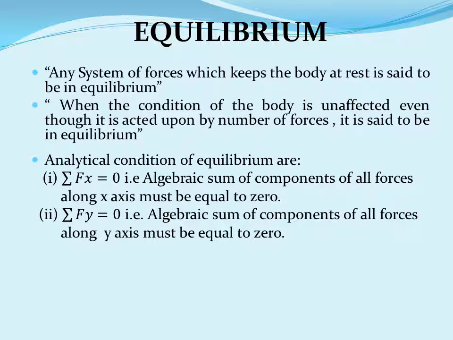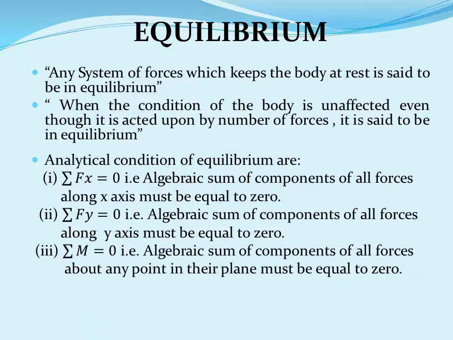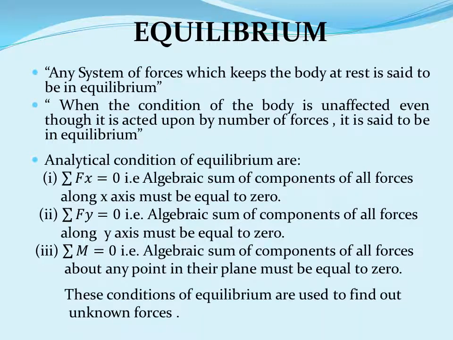Second condition, summation of F of y is equal to 0, that is algebraic sum of components of all forces along y-axis must be equal to 0. Third condition, summation of moment is equal to 0, that is algebraic sum of moments of all forces about any point in their plane must be equal to 0. These conditions of equilibrium are used to find out unknown forces.